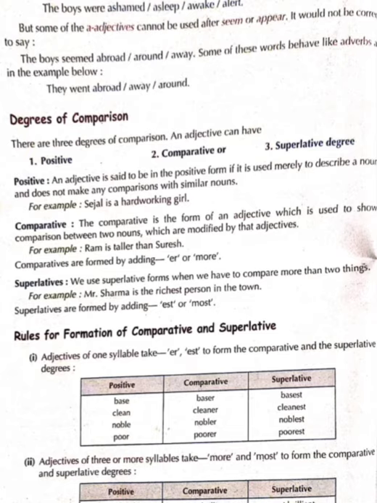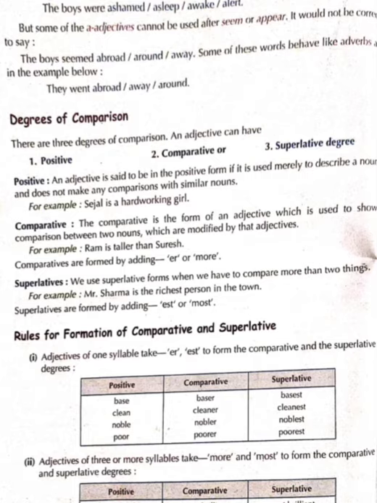There are 3 degrees of comparison. First is positive, second comparative, third superlative. Positive degree means he is a good boy.